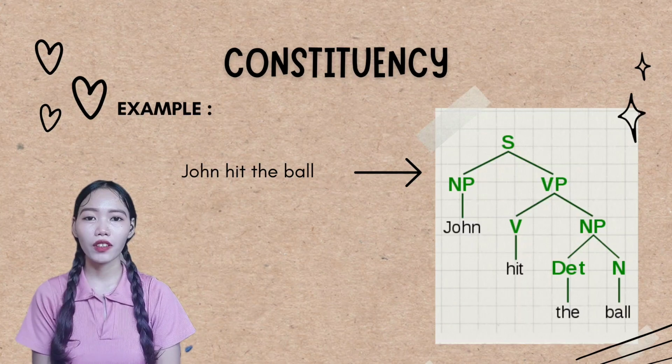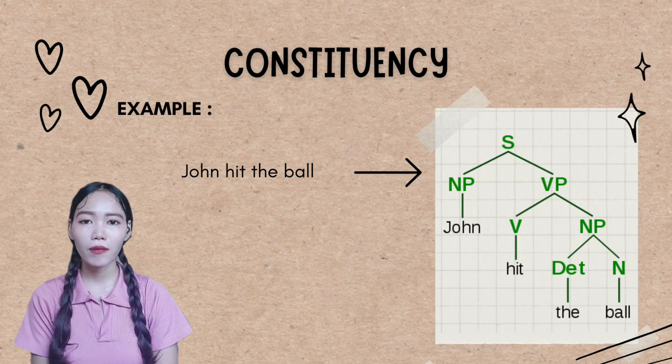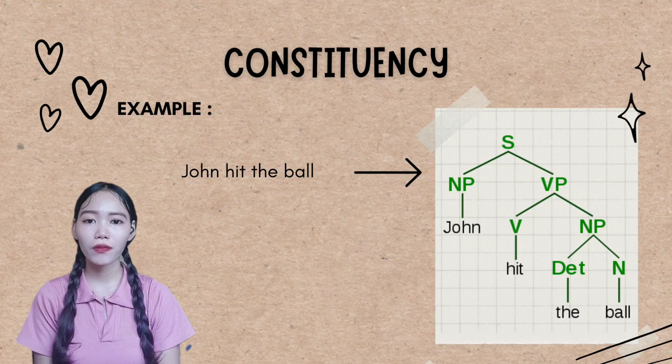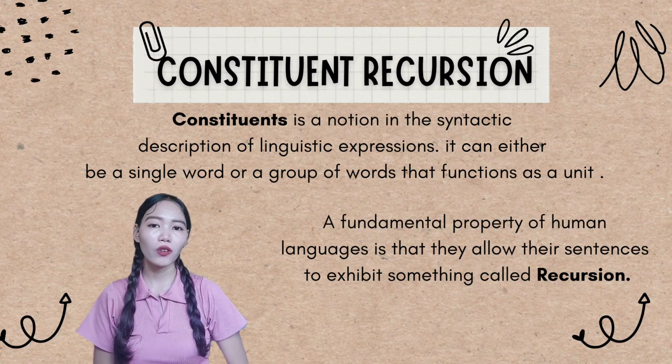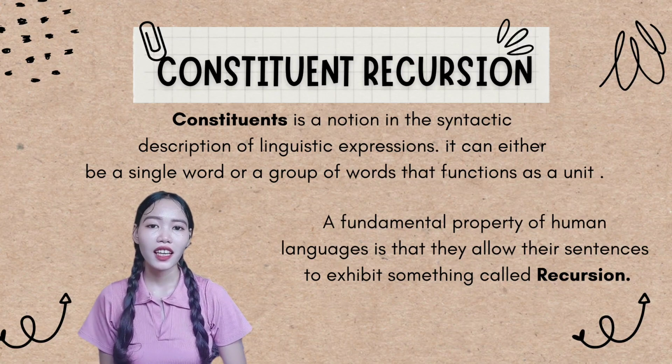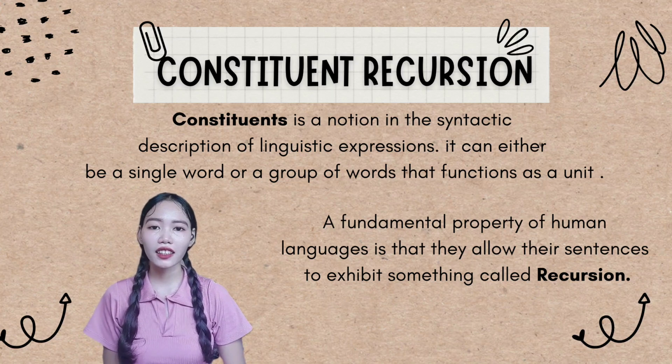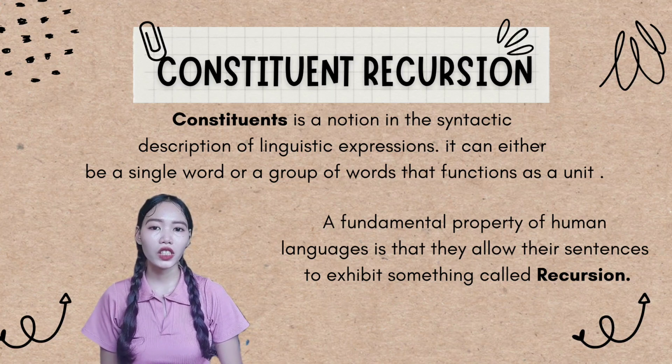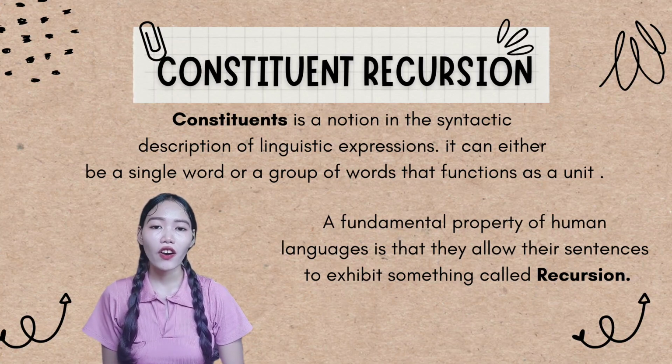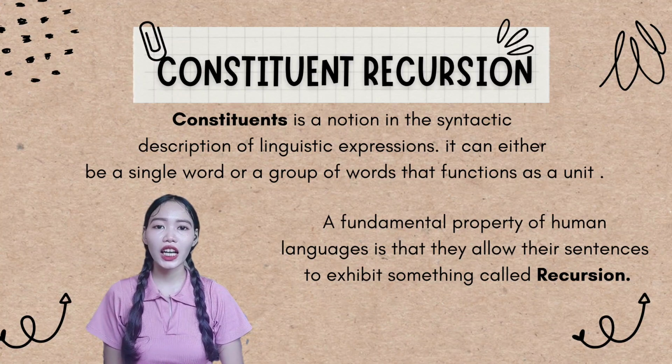For example, John hit the ball. When you make a tree diagram of this example, you can see the constituency of this sentence. We already know that constituent is a notion in the syntactic description of linguistic expressions. It can either be a single word or a group of words that function as a unit.